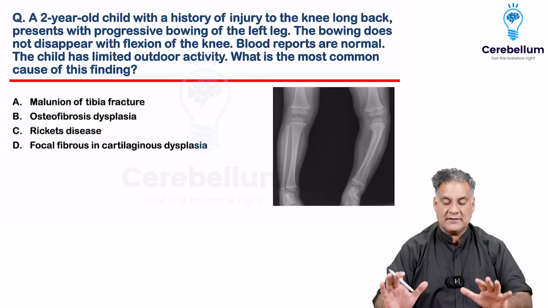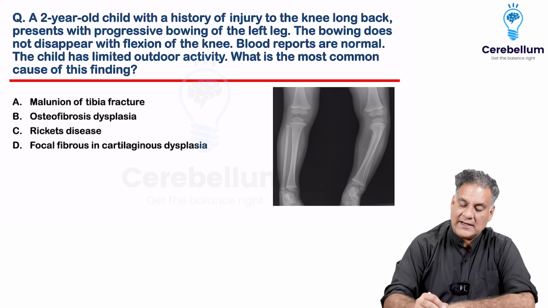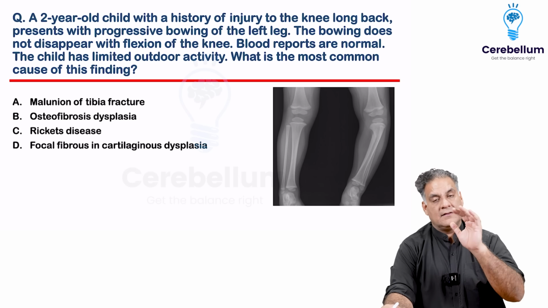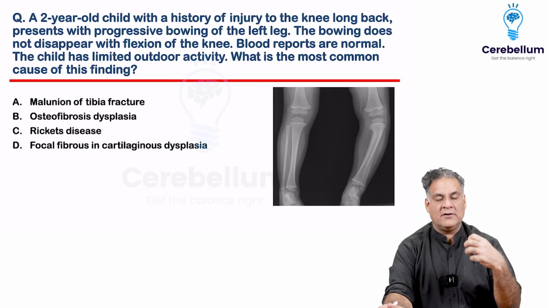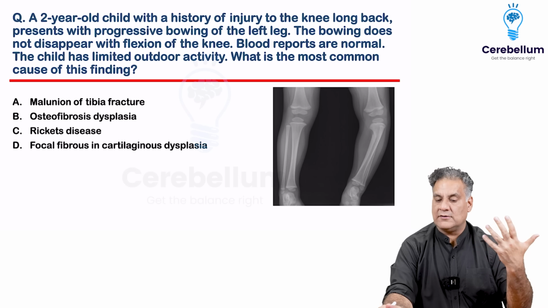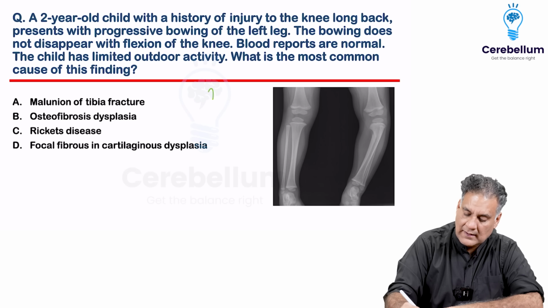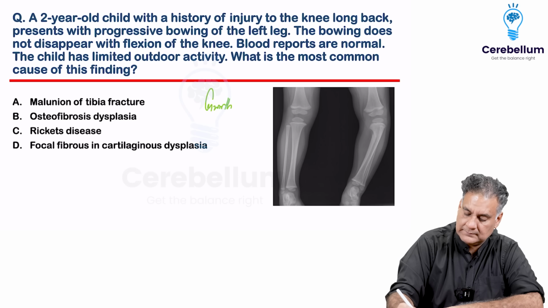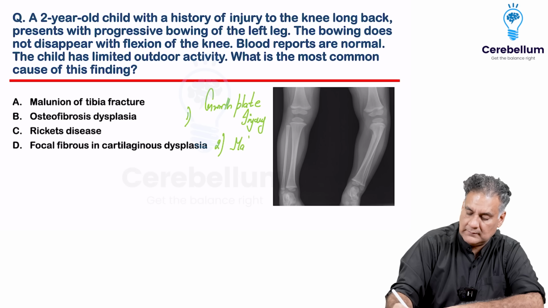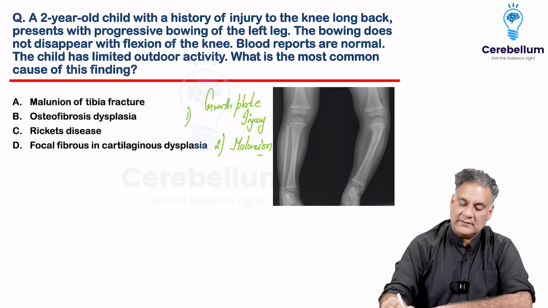Now let's look at the next question. This is a question you just have to read. It's telling you a 2-year-old child with a history of injury to the knee long back presents with progressive bowing of the leg. So there was an injury and now there is progressive bowing. We all know that progressive bowing means either damage to the growth plate or damage to the bone causing malunion. So you are suspecting what? Either a growth plate injury or a malunion. All right. The bowing does not disappear with flexion of knee.